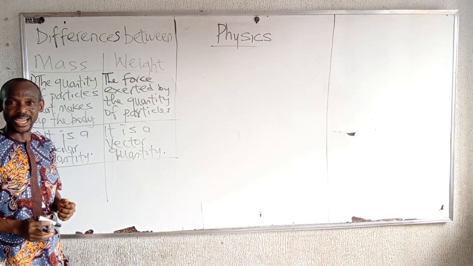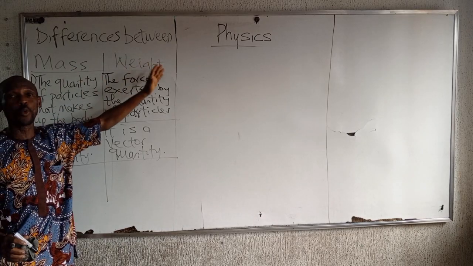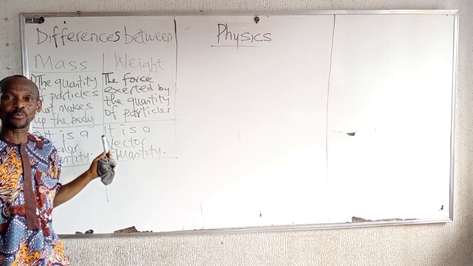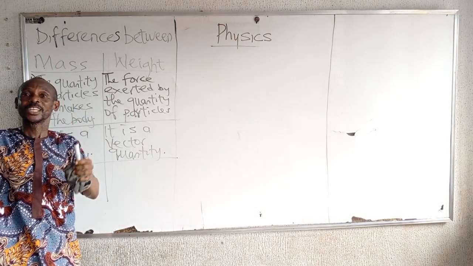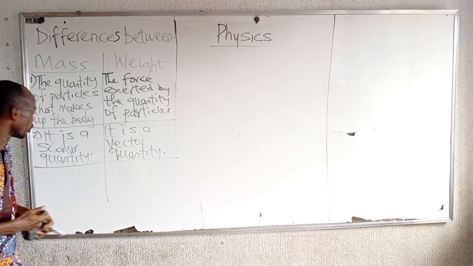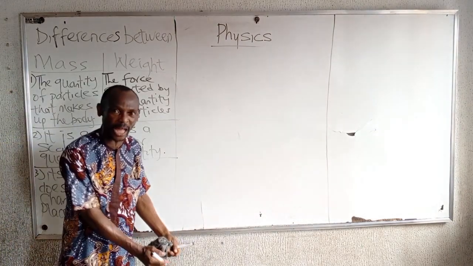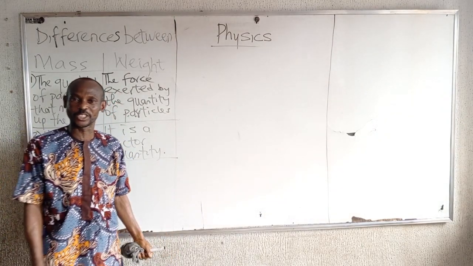Direction. Another big difference between our mass and the weight of a body is that the mass of a body does not change from place to place, the mass remains constant. So if you take the mass of a body from Nigeria and you carry it to America, the value remains the same.